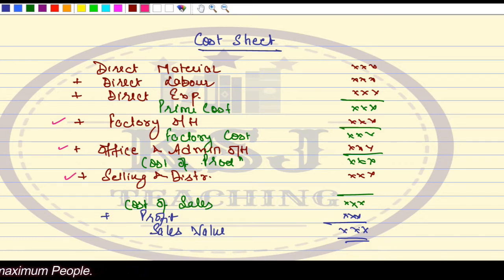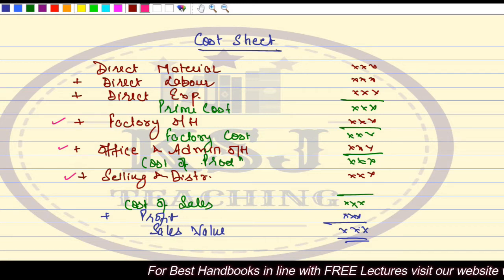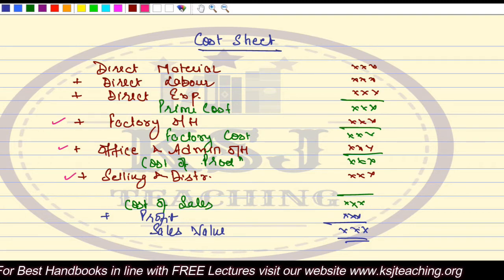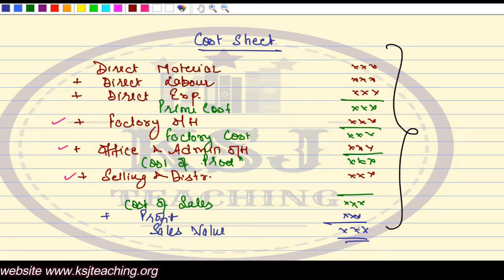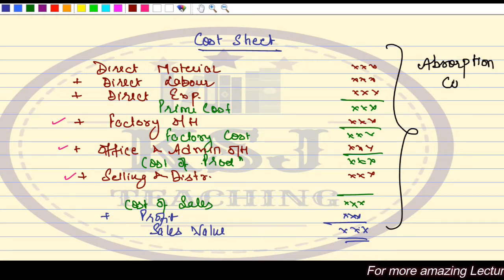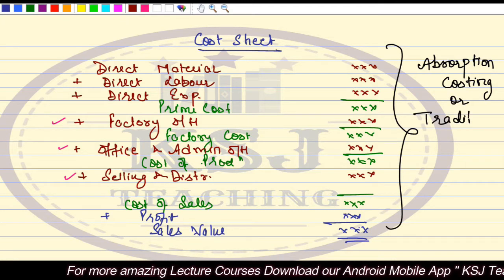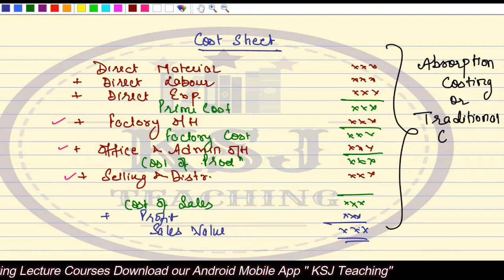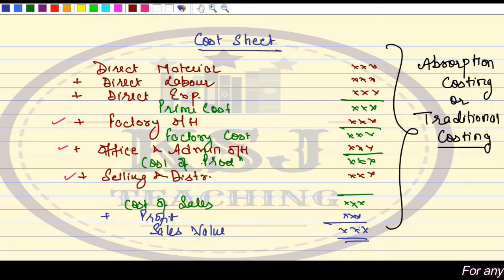Then selling and distribution overheads on the basis of selling and distribution of the products. So we have absorbed overheads on the basis of functions. This process is known as absorption costing, or this is also known as traditional costing, where we are not bifurcating the cost into variable and fixed overheads.